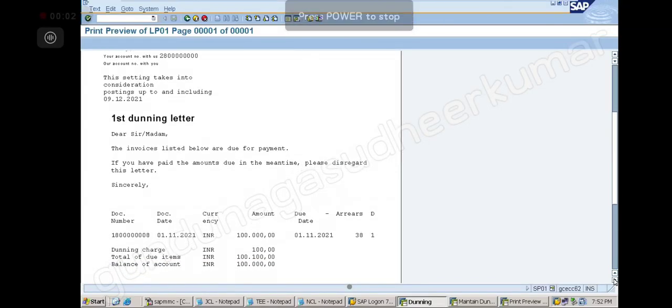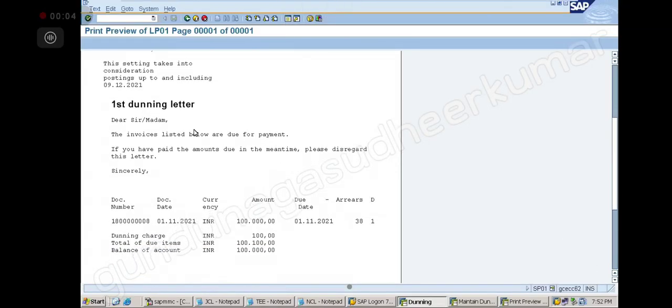So we are writing like this. Dear sir, madam, the invoices listed below are due for payment. If you have paid the amount due in the meantime, please disregard this letter. Please, everything is there, yes, sincerely.